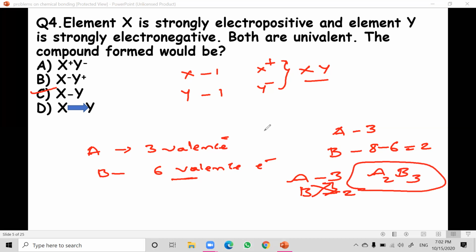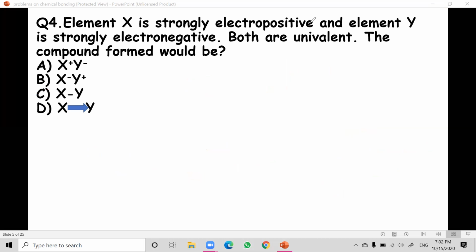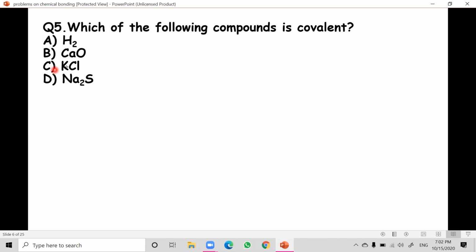So like this question they'll ask, even the type of bond between them they can ask. Anything they can ask. I hope it is clear. So next question. In this question, the previous question's answer is C.